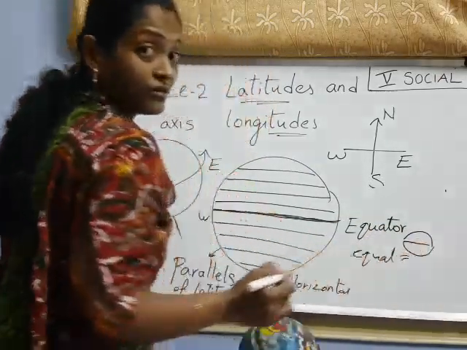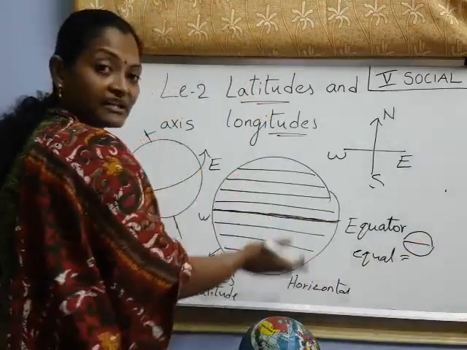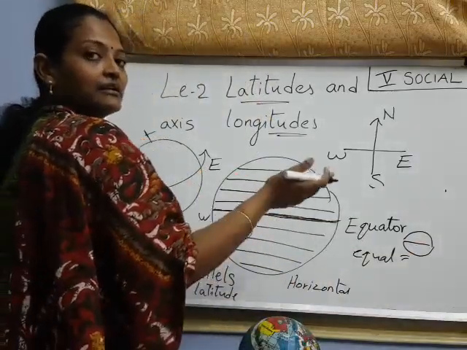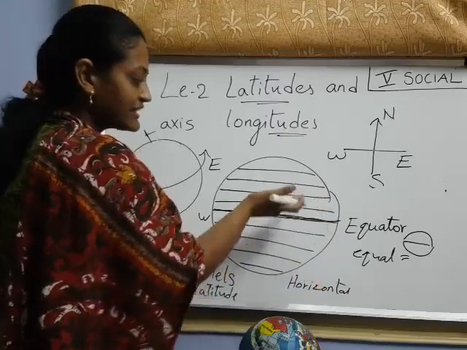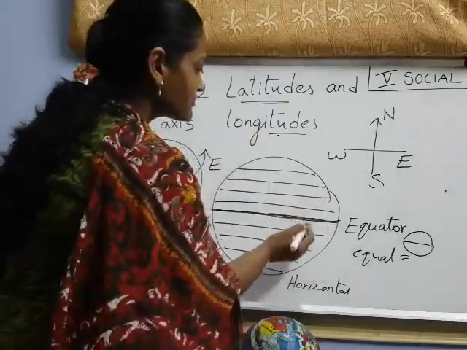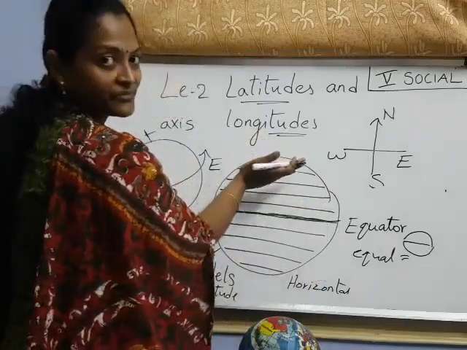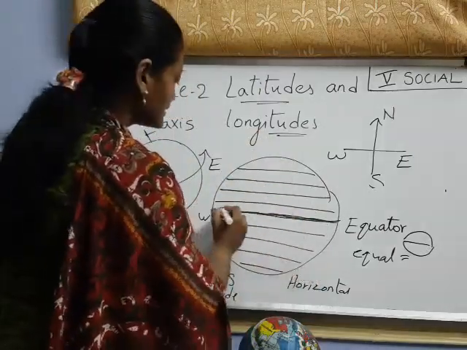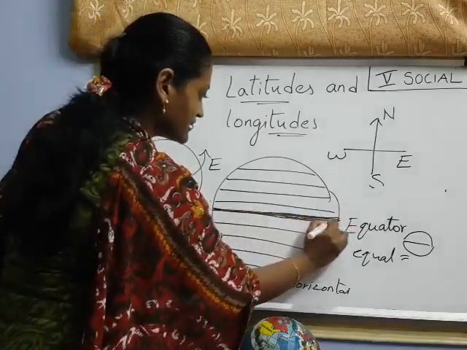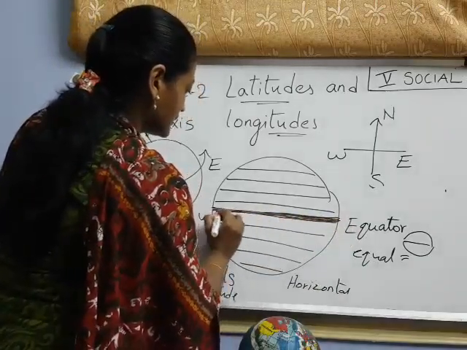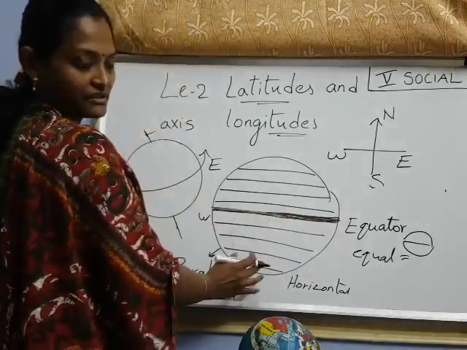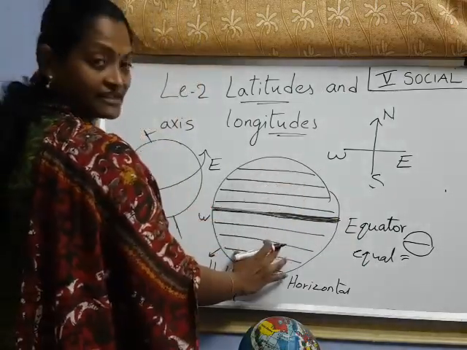So the equator is the parallel line, nothing but the horizontal line that divides the earth into two equal halves. This is one half and this is another half. Look here, this line I am drawing very thickly. This line divides the earth into two equal halves. This is one half, this is another half.